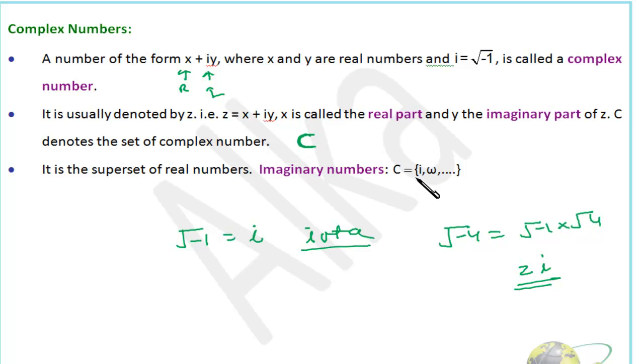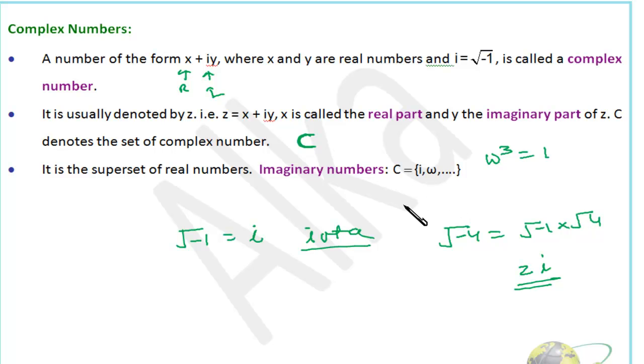Here in the set, omega is given to us. Omega cube is 1. So if we find the cube root of 1, there will be three numbers, and out of these three, 2 will be imaginary. We'll discuss all this in detail in our complex number session, right?